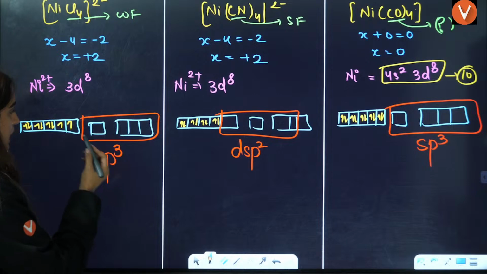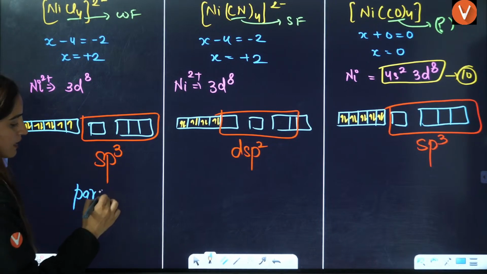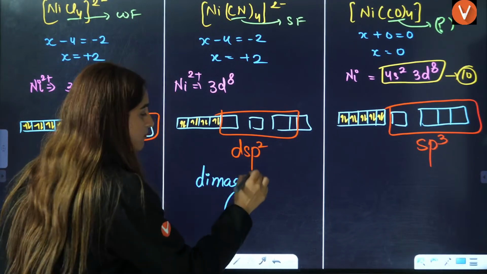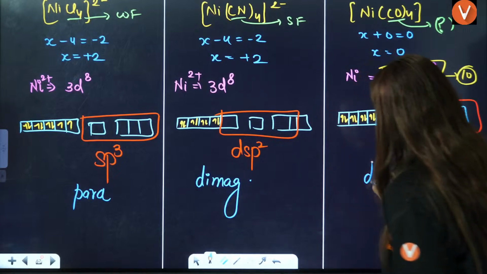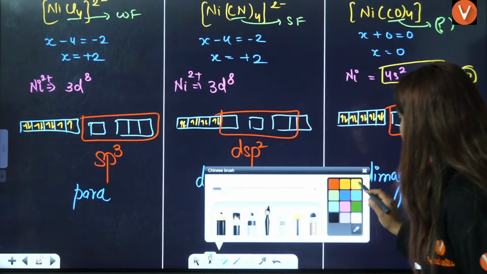Here there are 2 unpaired electrons, that means it is paramagnetic. With no unpaired electrons, it is diamagnetic.